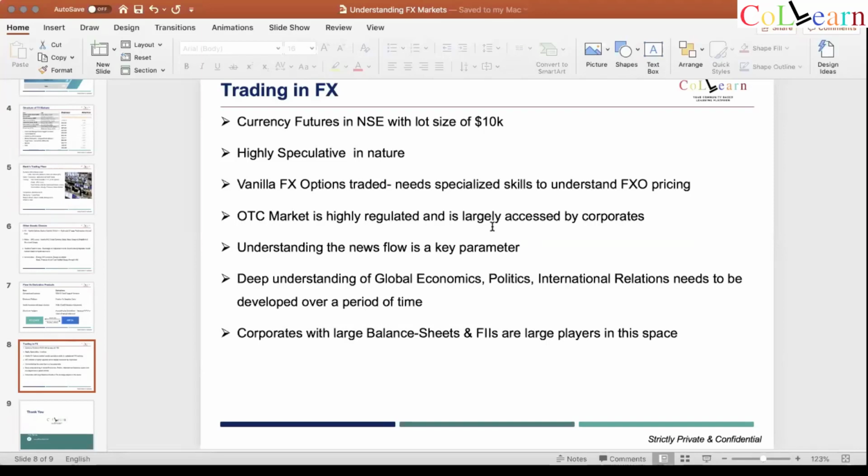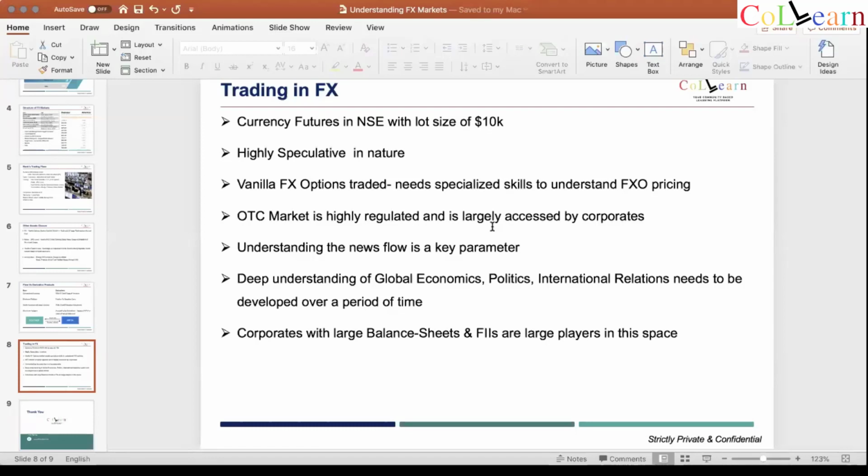Anyone trades on NSE here, on the futures or whatever? Any individual traders on the screen, on the chat? Equity, no, FX I'm talking about. I know equity, everybody trades equity in India. Anybody trades FX, dollar INR positions in NSE?